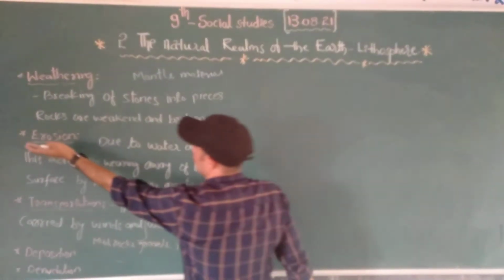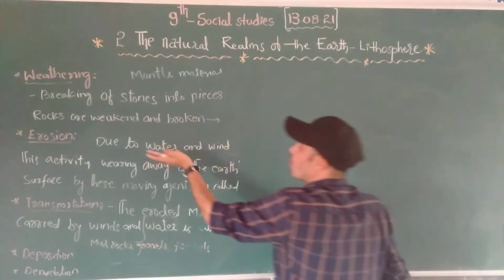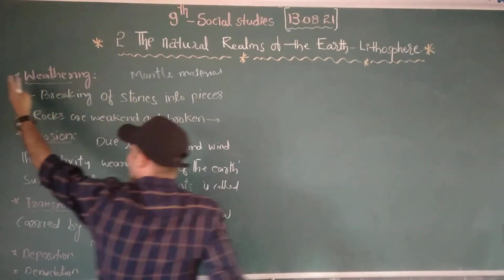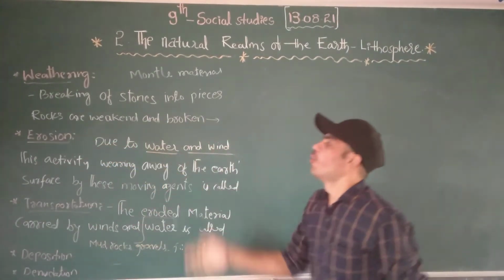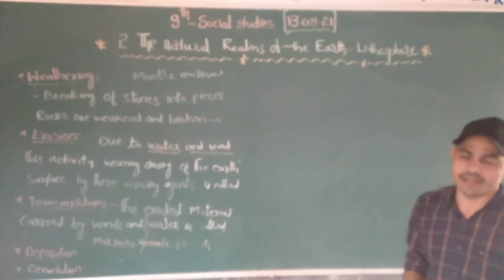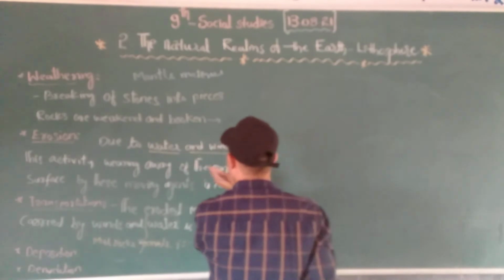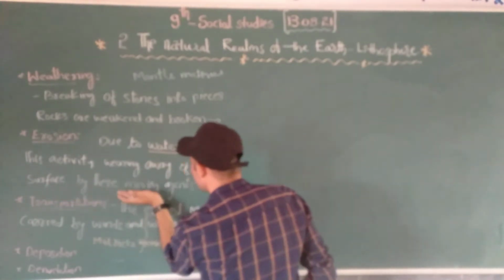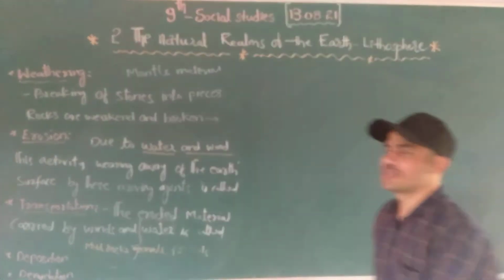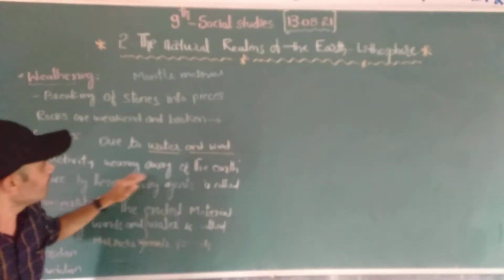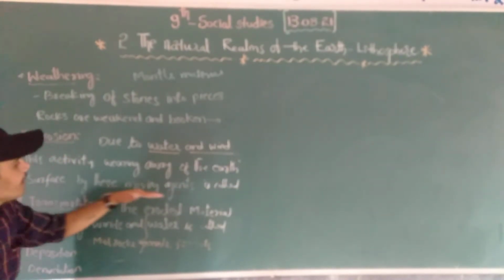Next, erosion. Erosion happens due to water and wind. These are the water and wind activities. This activity, the wearing away of the earth's surface by these moving agents, is called erosion. What have you understood now?